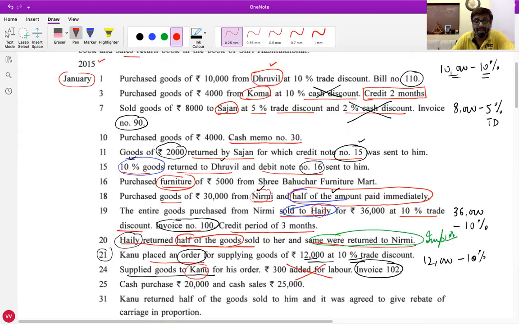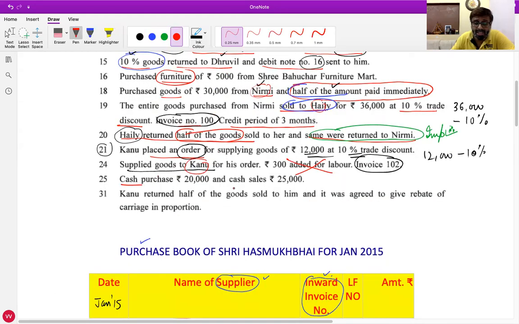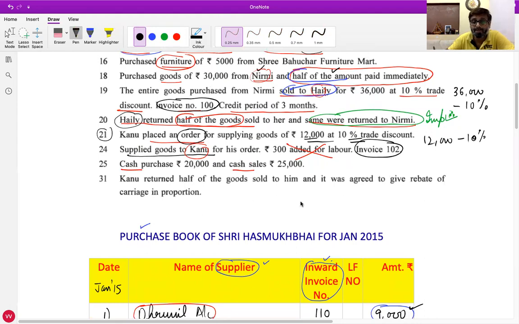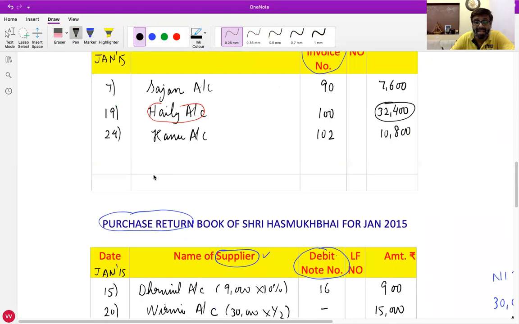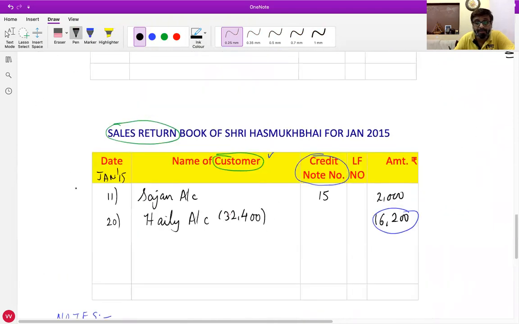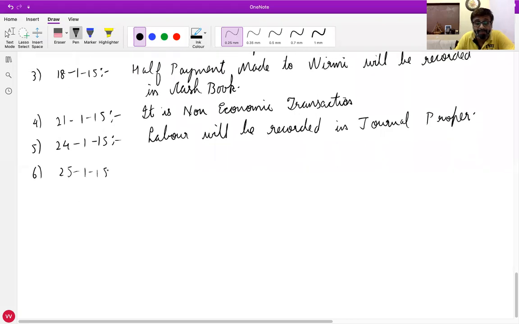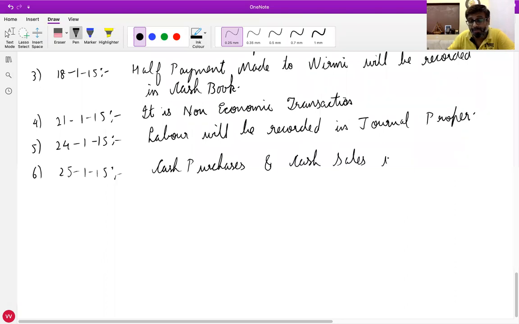No. Okay. Next. Cash purchase, cash sales, will we record them here? Yes or no? No. Cash purchases and cash sales will be recorded in which book? Cash book. So write down date 25/1/15. Cash purchases and cash sales will be recorded in cash book.